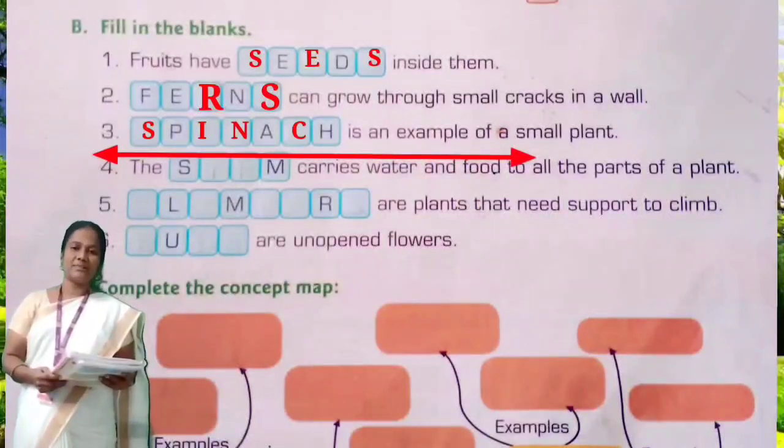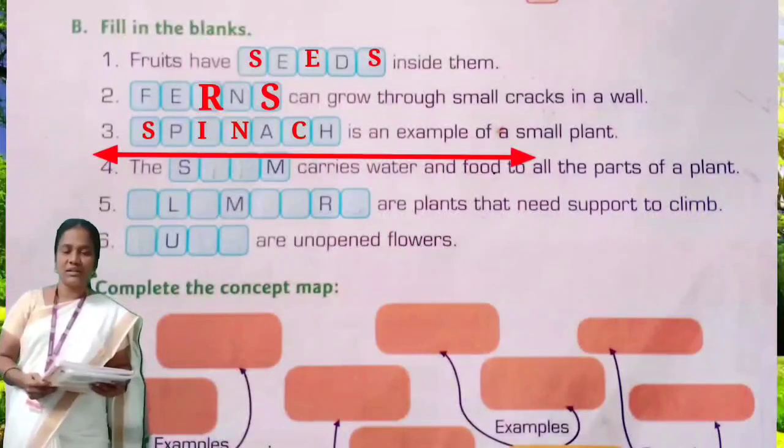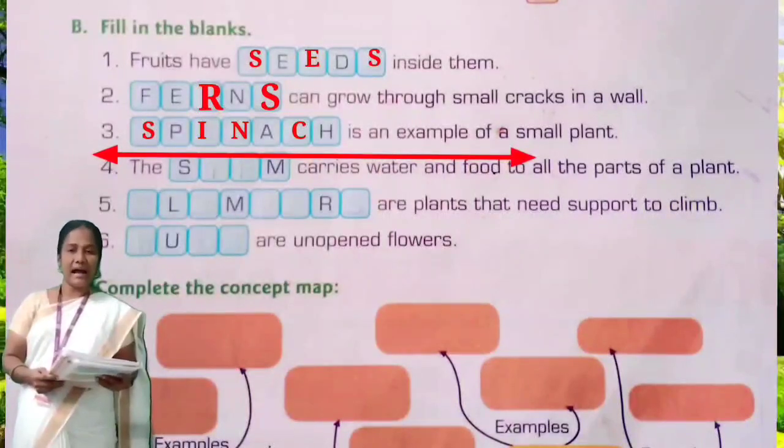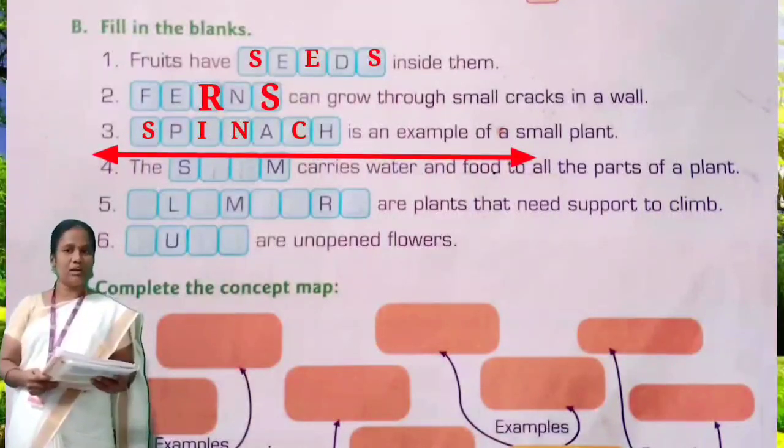Spinach. S-P-I-N-A-C-H. Spinach. Say the spelling along with me, children.